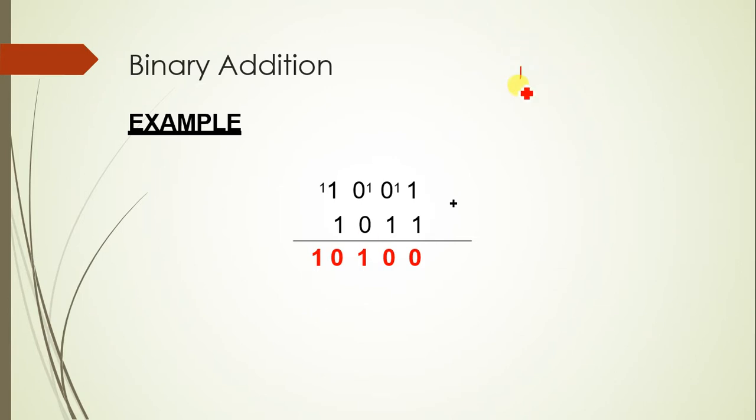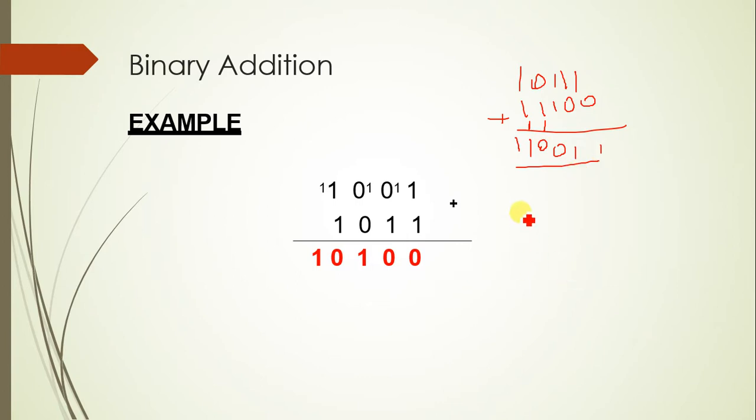Let us solve something here. Can you solve this and tell me the answer? Here it is 1 plus 0, that would be 1, 1 plus 0, that will be 1, 1 plus 1, we got a 0 with a carry of 1. Here there are two more ones, that will become 0 with a carry of 1. So, this is 3 actually, and the binary equivalent is 1 1. Do not call it eleven, it is 1 1 only. So, the summation of these two is this one.